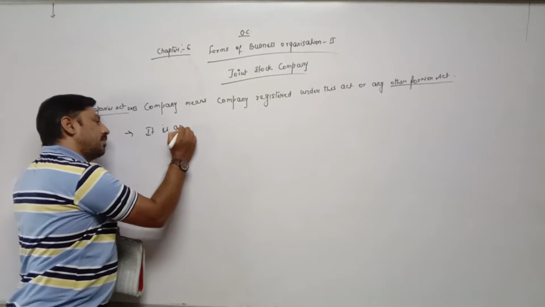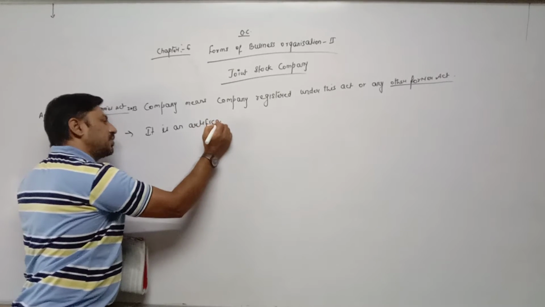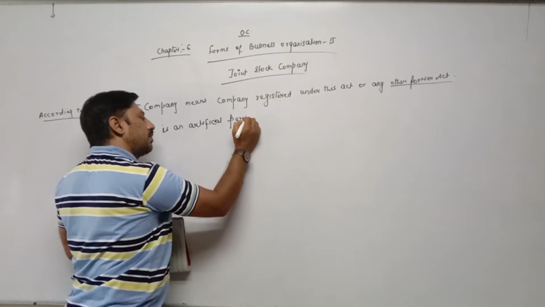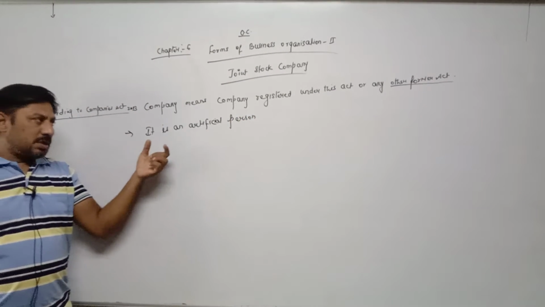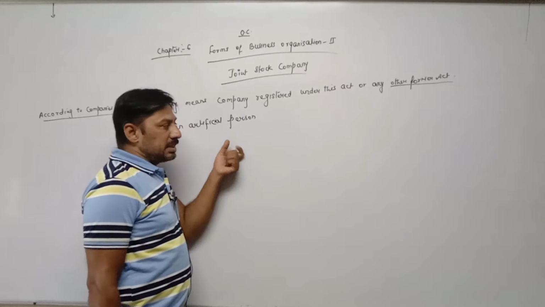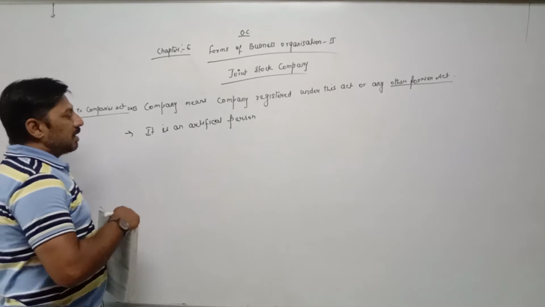Now the next point regarding company: it is an artificial person. Why is it an artificial person? Because such a company is created with a separate identity by the law, by the code.